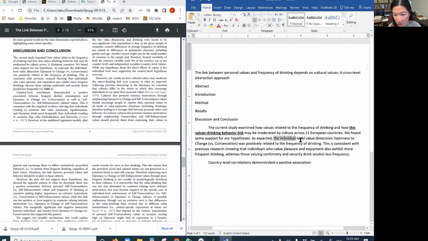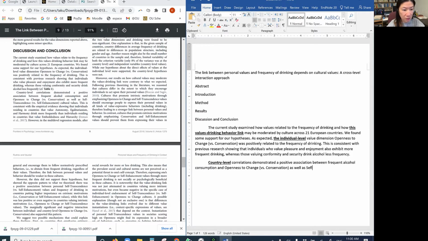So start with the individual level, and then after that I can talk about the country level. Or maybe vice versa. Country level correlation demonstrates a positive association between frequent alcohol consumption and openness to change. Is it consistent or different? That's consistent. That's exactly what they already talked about for the individual level. So that's consistent, but not just that.